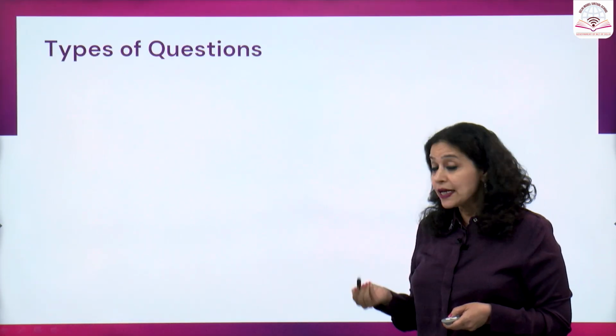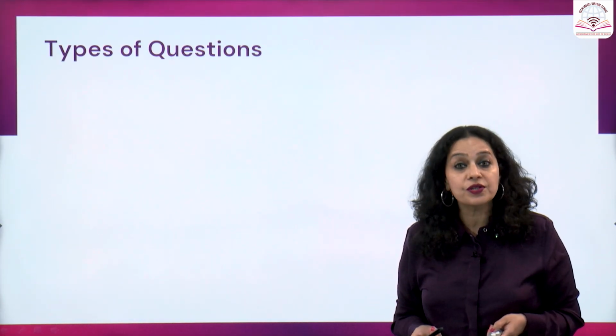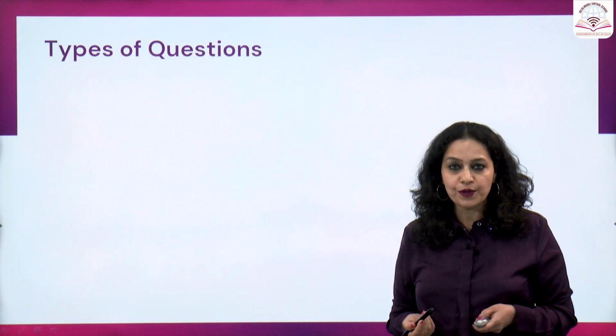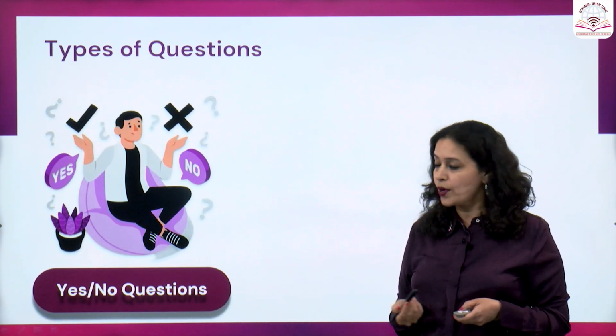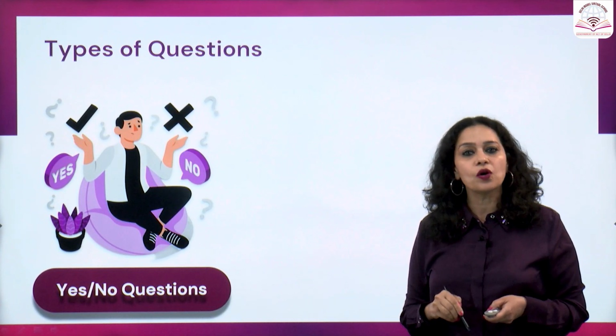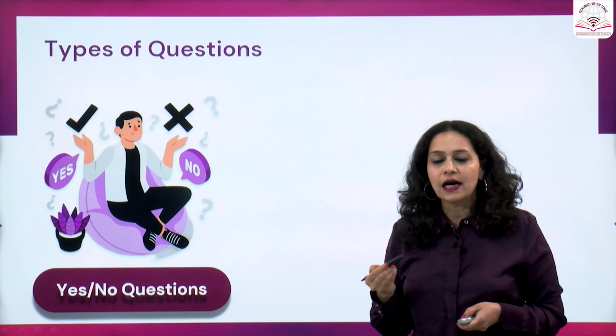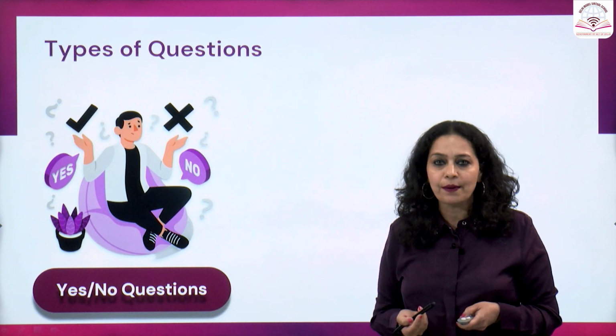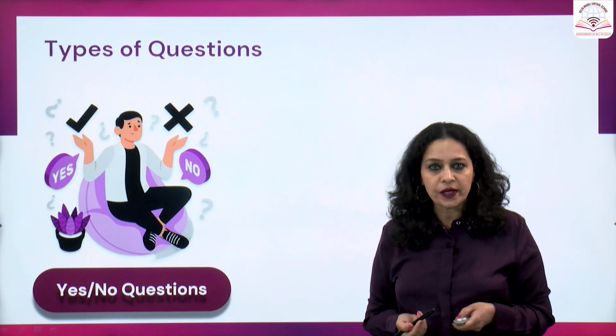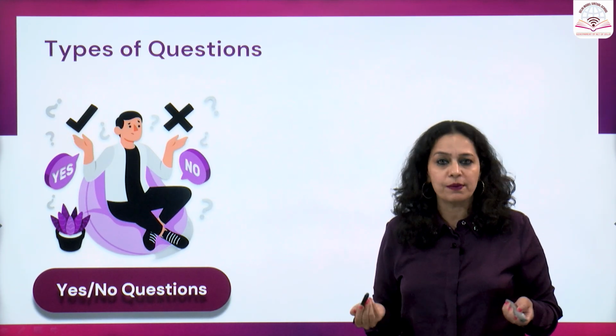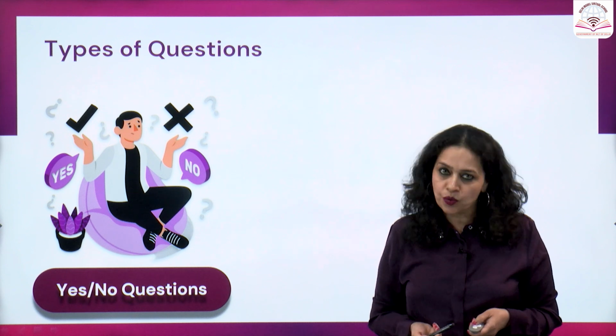First of all, let's talk about how many types of questions there are. So are you confused? Yes, we have 2 types of questions. First is a yes or no question. A yes or no question is the one that has an answer that is yes or no. For example, are you ready for the movie? So the answer is yes or maybe no. So this is called a yes-no question.